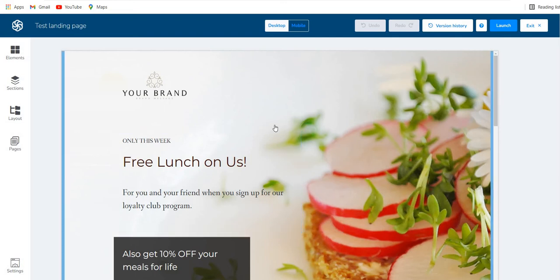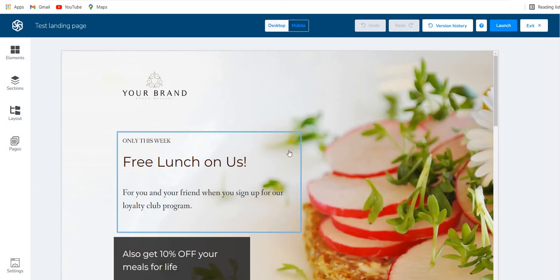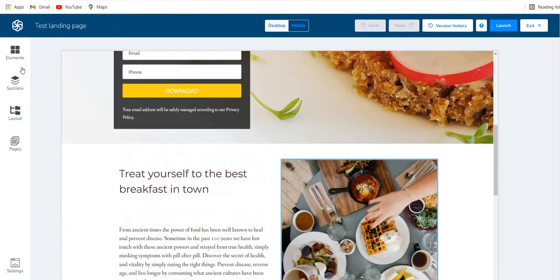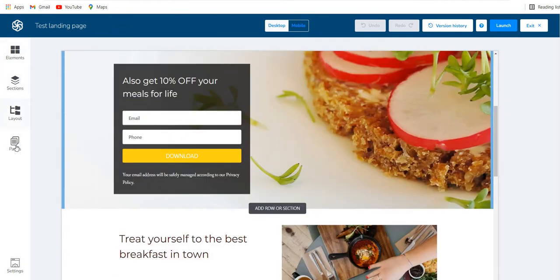So this opens up. So you will see over here the landing page has opened up, along with on the left bar, you will see elements, sections, layouts, pages. And on the right, you will see desktop, mobile, undo. If you have done something and you want to go back, you took a particular action which you did not like and you want to go back, you can also select undo.